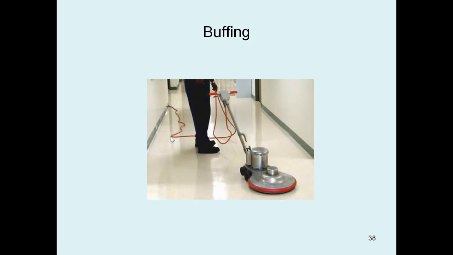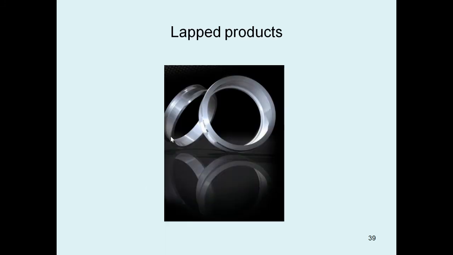Next we can see the figure of buffing, which cleans or makes the workpiece into a finished product with a surface finish. This is a buffing finishing process diagram. Next, lapping products. These products are produced by the surface finishing process called lapping.